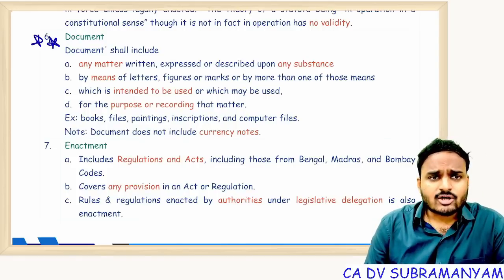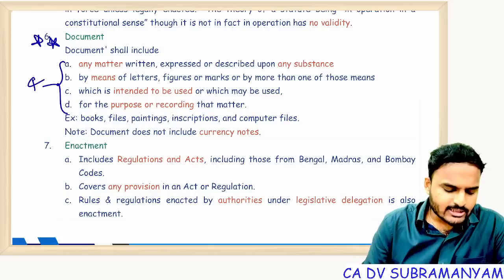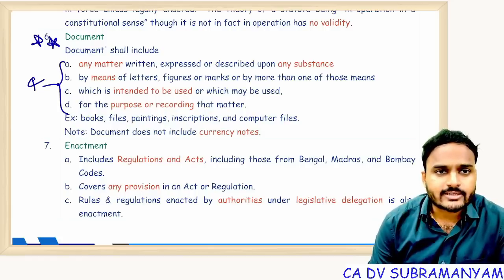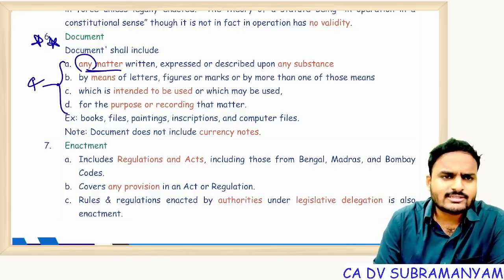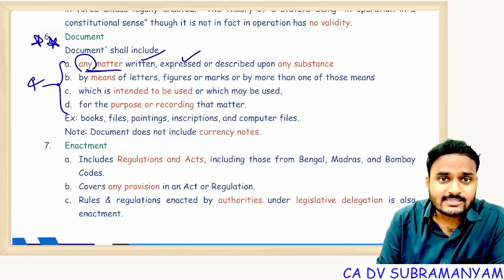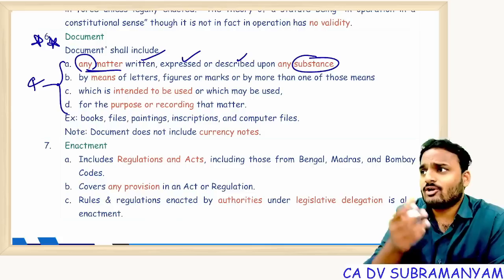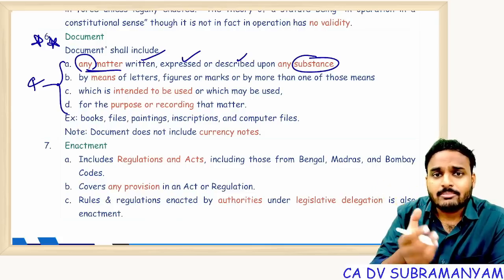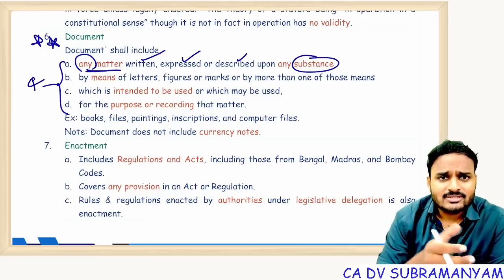So what is meant by document? Anything satisfying these 4 conditions, we call it a document. So first of all, document shall include matter, any matter, no restriction on matter. It might be in writing or expressed or described upon any substance. Need not be paper, maybe on an iron metallic strip, or on wood, or on roads, zebra lines, for example.